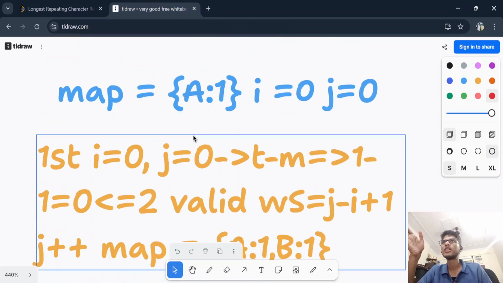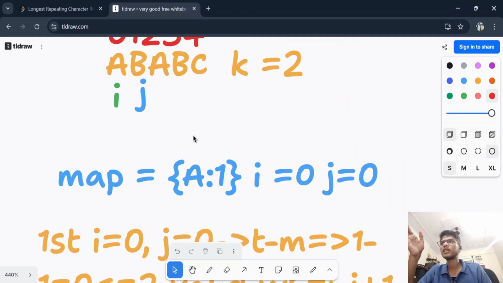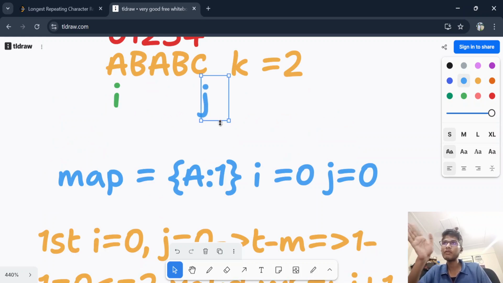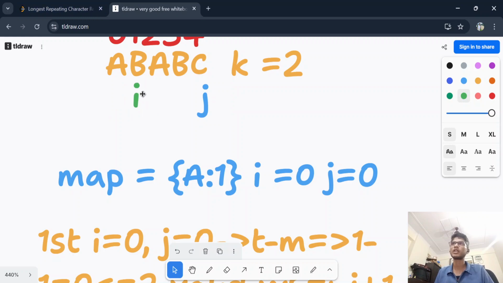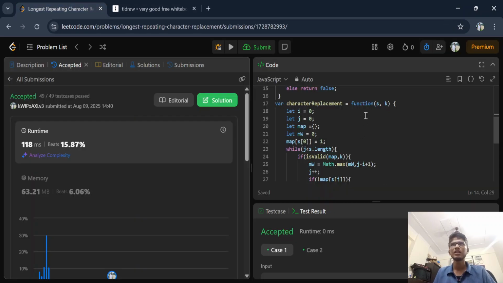Why? Because see, we are going like this. J is going like this, n iterations. But we are making a map, using a space of n. But we are reducing the value of map, and increasing just through that iteration only. That iteration is O of n times. We are iterating through the whole string n times. So that was my solution.